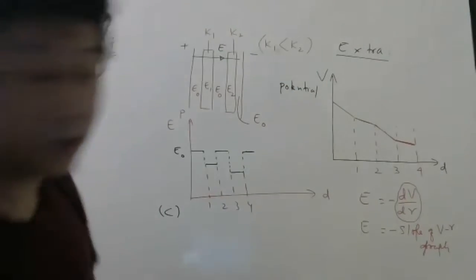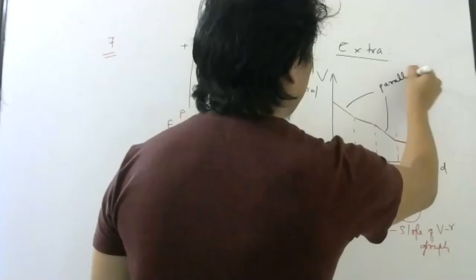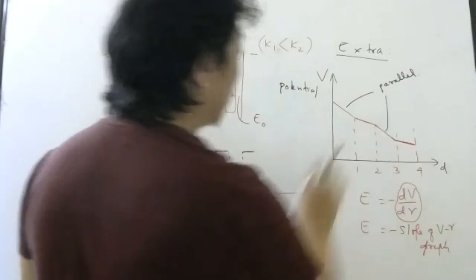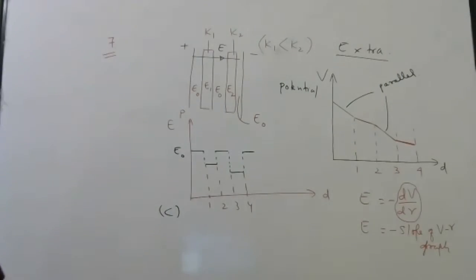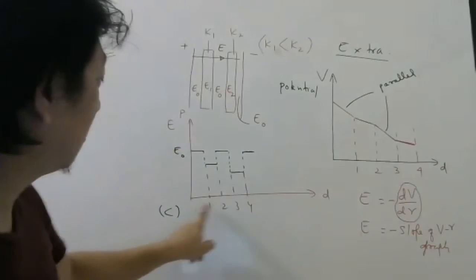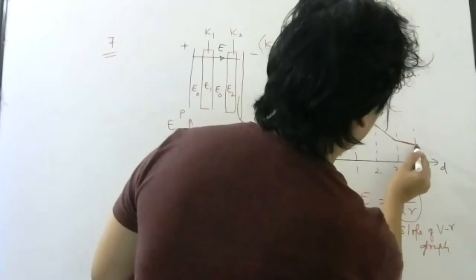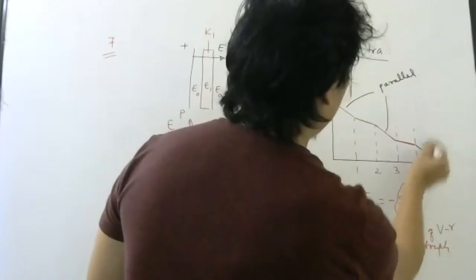One thing you should note carefully is this and this should be parallel. Because here and here the slope should be the same. Why should the slope here and here be the same? Because the electric field is the same. See, this is vacuum, this is vacuum. Here also it will be the same. Parallel to this. So this three will be parallel.